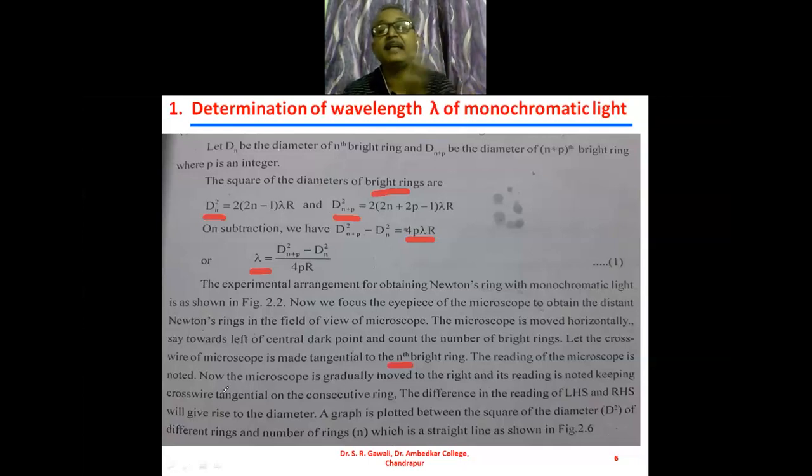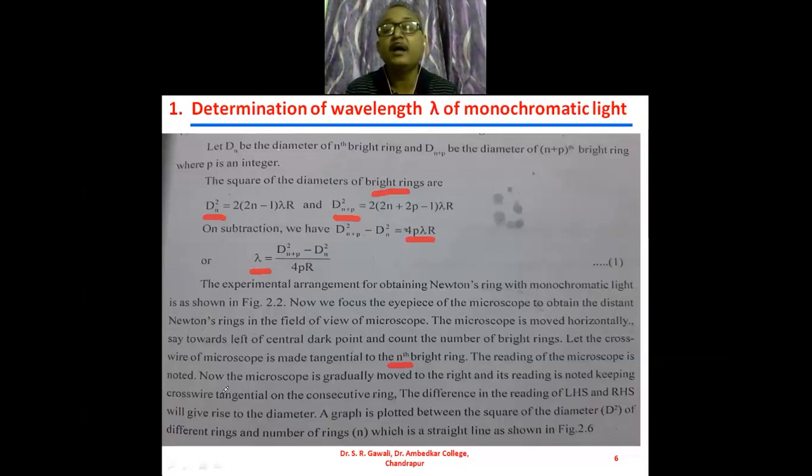Then we will take the reading at the 16th bright ring. Then we will take the reading at the 14th bright ring, and so on up to the point of contact. And then on the right side, we will again start moving from, we will make the cross wire tangential to the second bright ring, then fourth bright ring, 6, and so on up to the 20th bright ring.